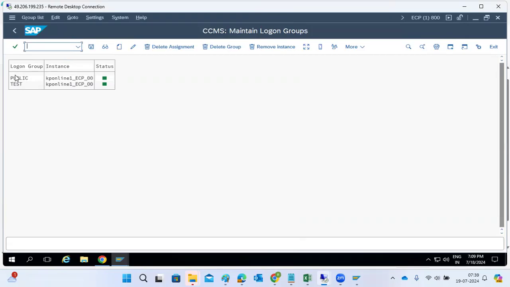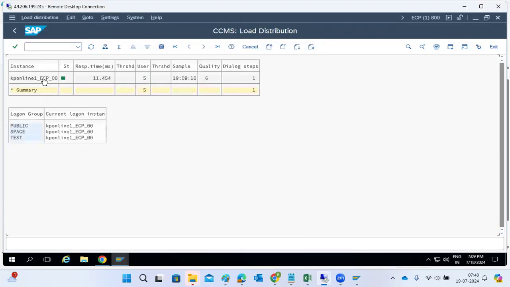The users will log in via groups only. If one is down and one is active, we can find out here which one is active, which one is routing the request, and what the response time of the application server is. See here, it's very high, and now it immediately fell down.